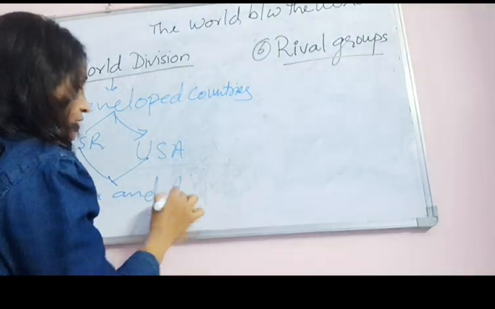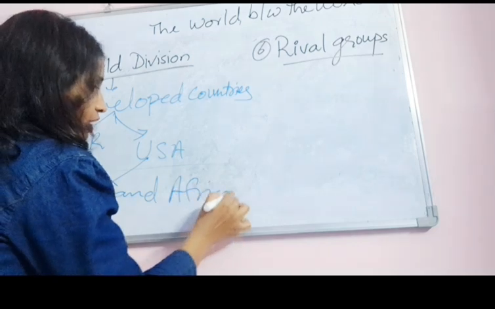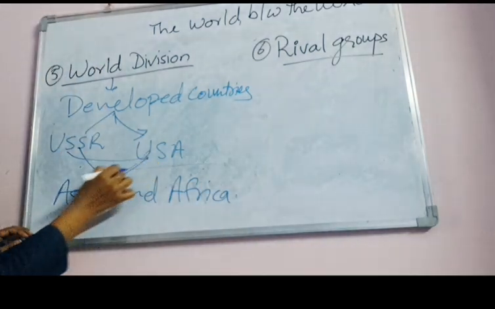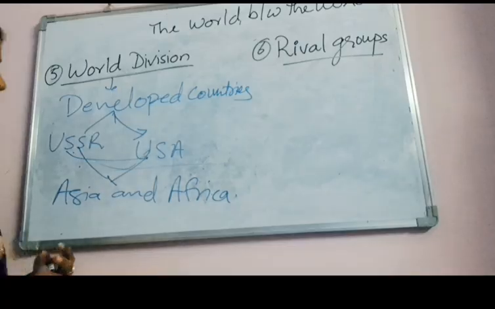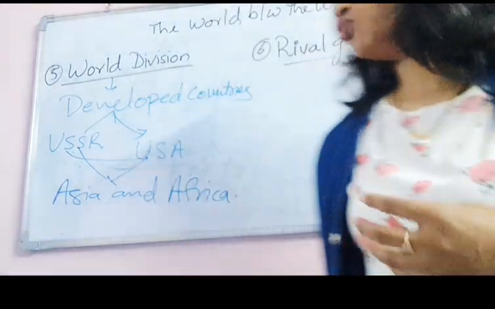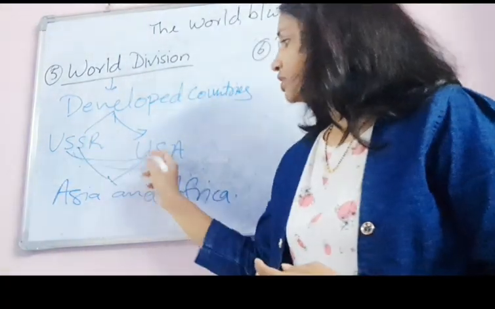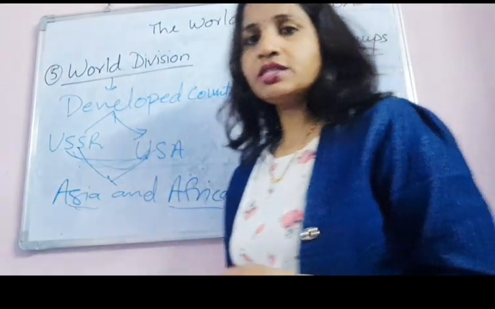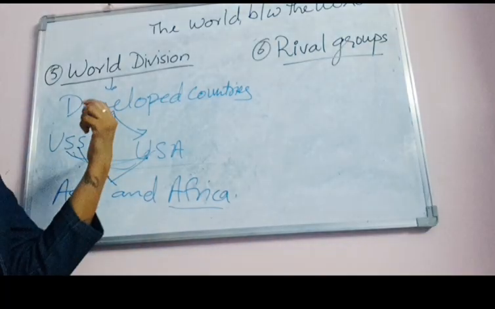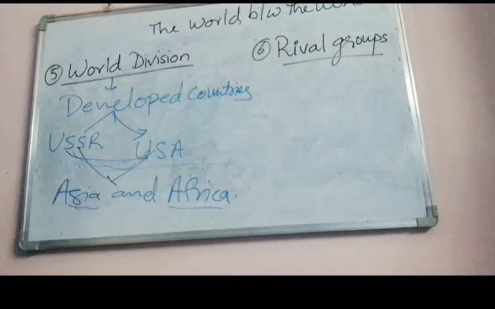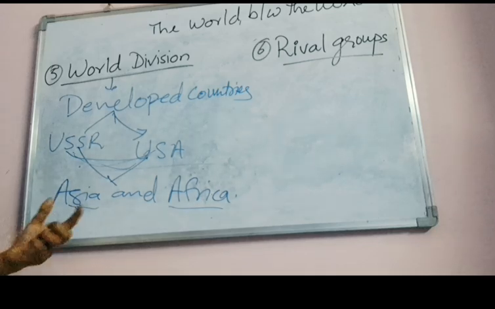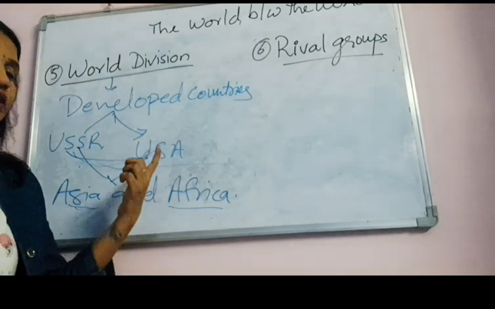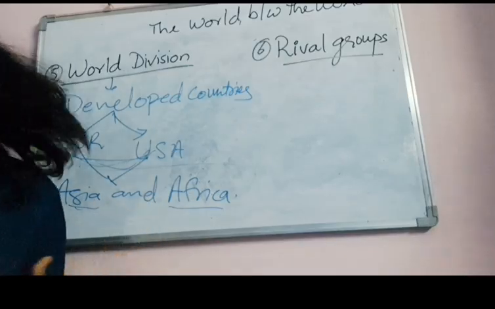European countries made colonies there. Actually, European countries ruled all the continents and many countries, but these two were colonized by them, and many more also.